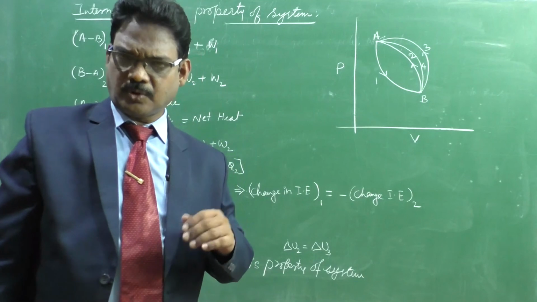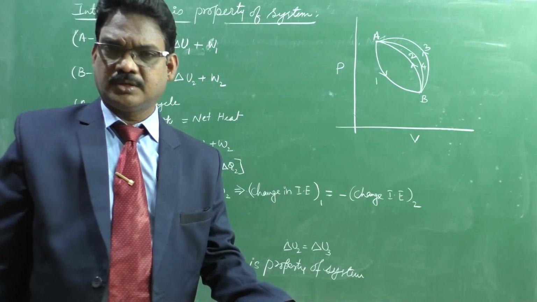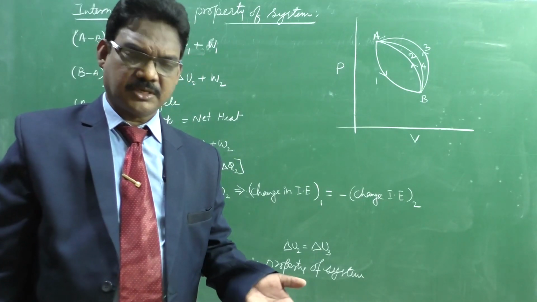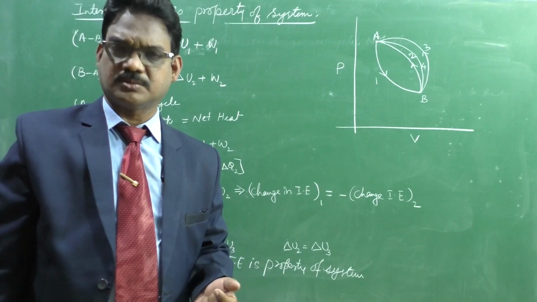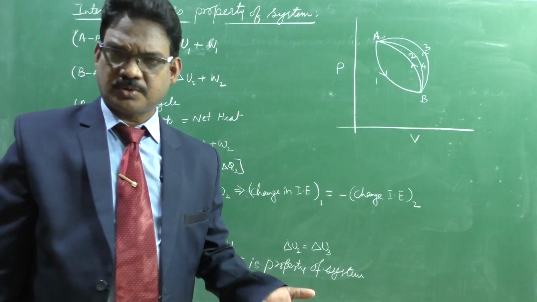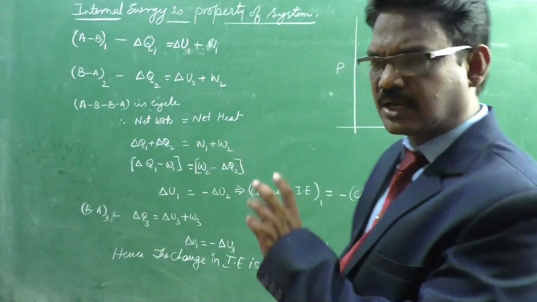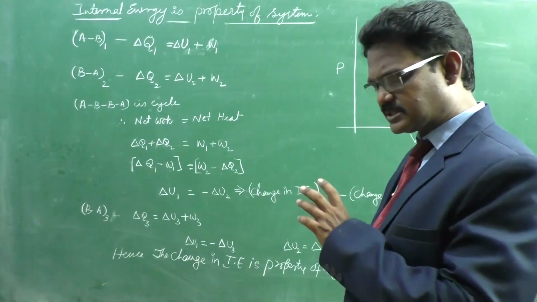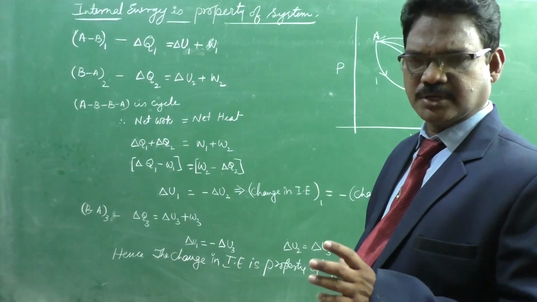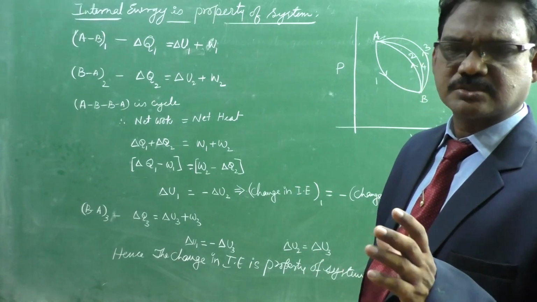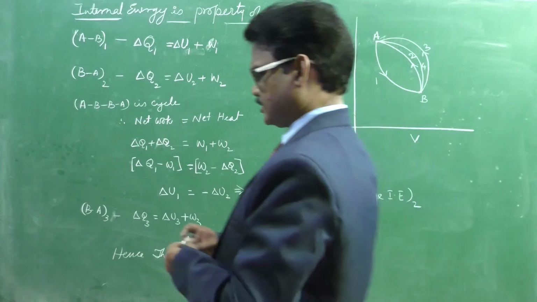If it is a property of the system, is it an extensive property or an intensive property? Internal energy is an extensive property. It extends with its mass.